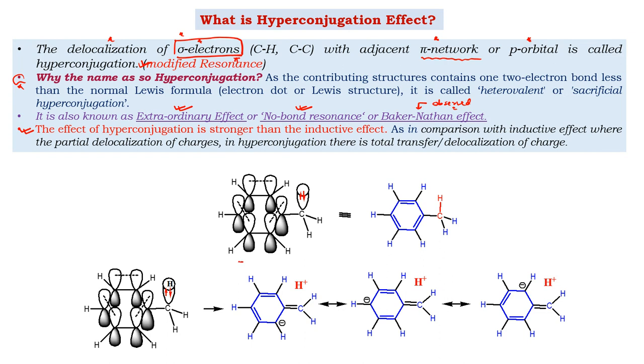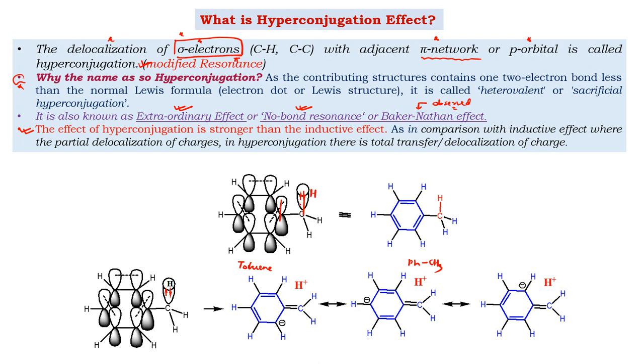So we will recollect all these concepts using the simple example of toluene. Toluene is a derivative of benzene where a CH3 group is attached to the phenyl skeleton. In the phenyl ring, as we know, all the carbons are aligned so that the p orbitals are parallel to each other. If we have the CH3 and one of the CH bonds is shown like this, it has an orientation such that the CH bond is parallel with this.